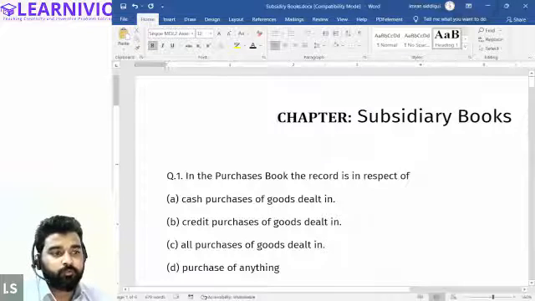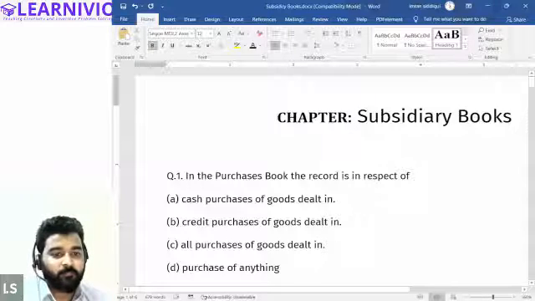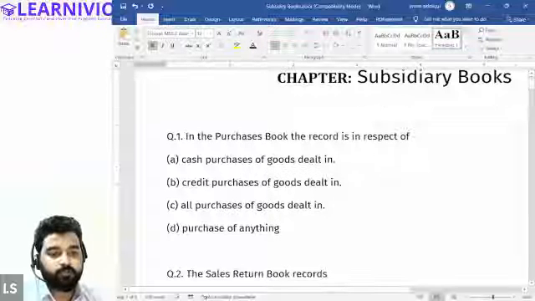In the purchase book, what kind of transactions are recorded? First of all, Samiksha will answer this. Cash purchase of goods dealt in, credit purchase of goods dealt in. Correct. Credit purchase of goods dealt in. That is right. Okay, now Halima, please answer this.